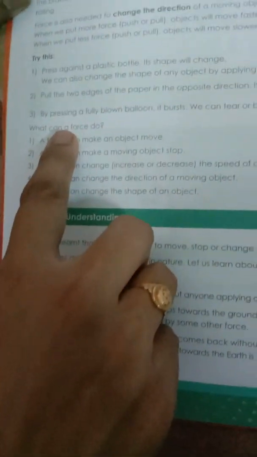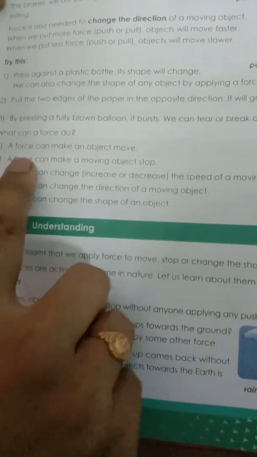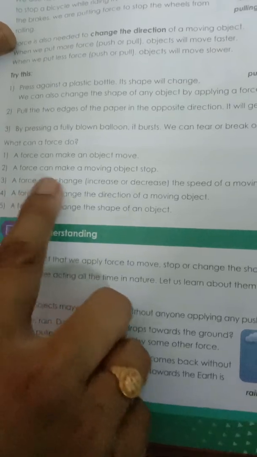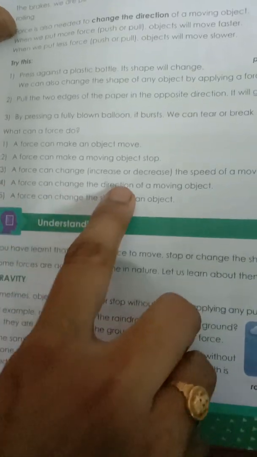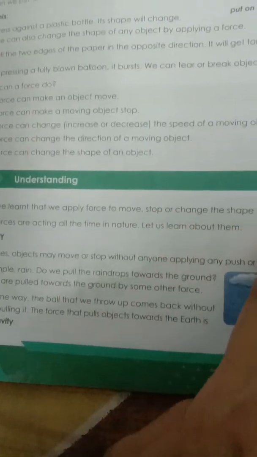What can a force do? A force can make an object move. A force can make a moving object stop. A force can change, increase, or decrease the speed of a moving object. A force can change the direction of a moving object. A force can change the shape of an object. Understanding. Have you learnt that we apply force to move, stop, or change the shape of things?